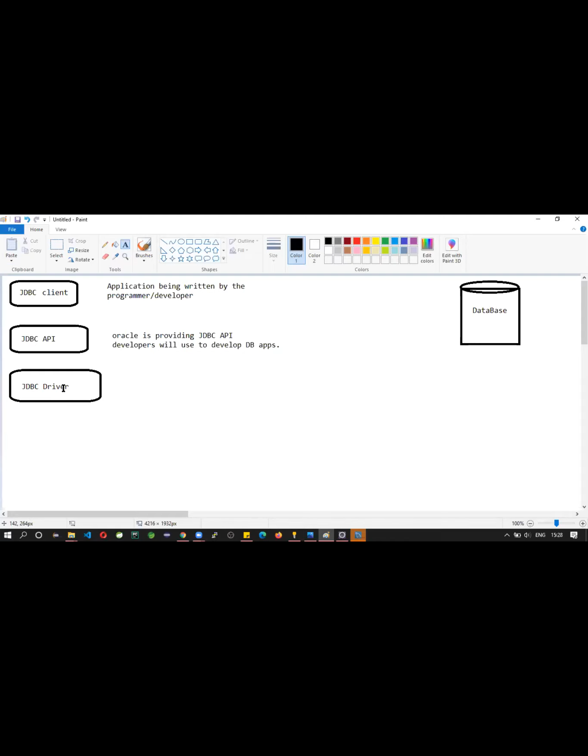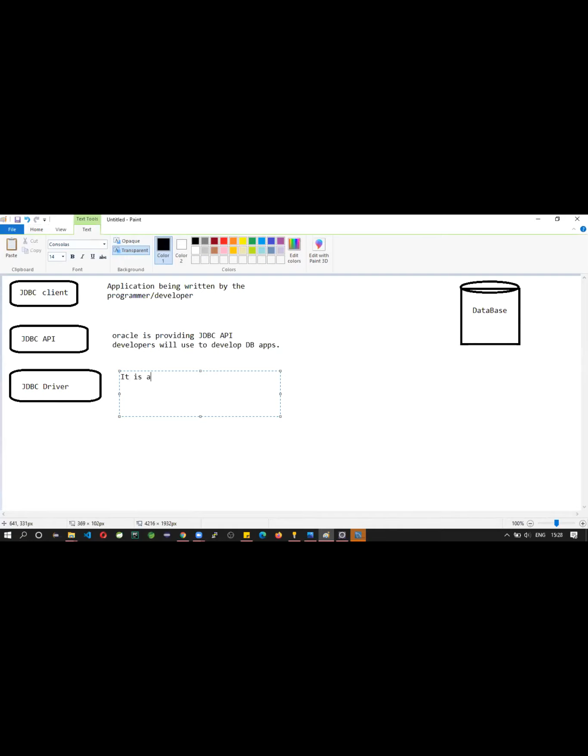By using this JDBC driver, we are going to create some connection objects.